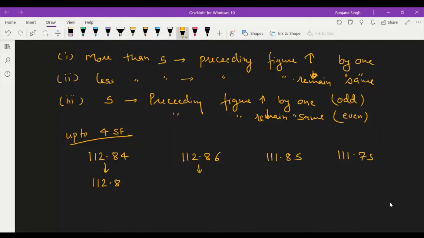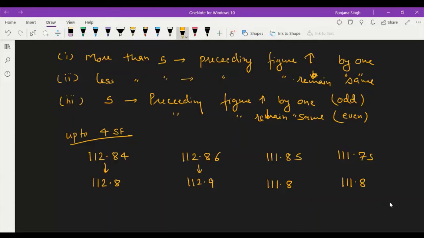Okay, then if it is more than 5, then you have to increase this digit by 1. If it is 5 and the preceding digit is even, then you have to write it as such by omitting this digit. And if it is odd, then you have to increase it by 1. Okay, this is the explanation of the rule.